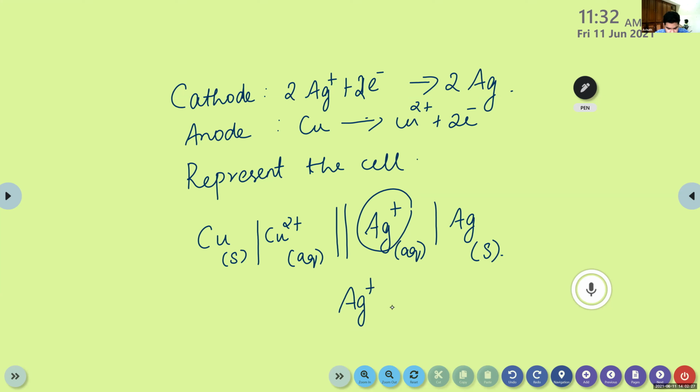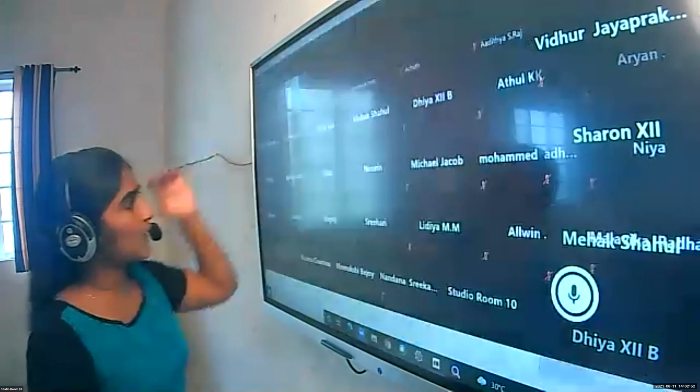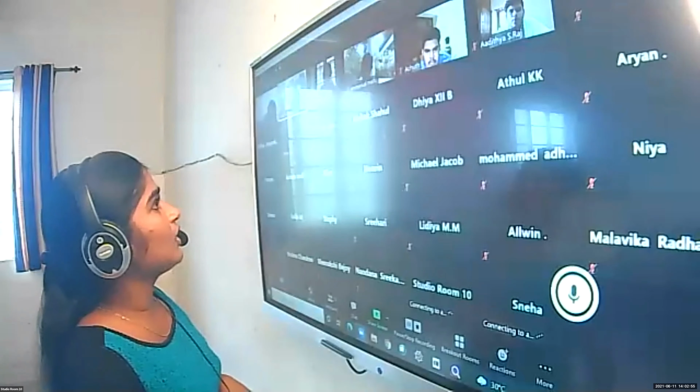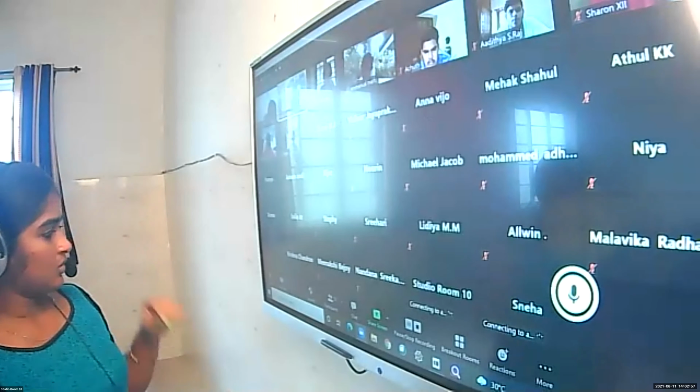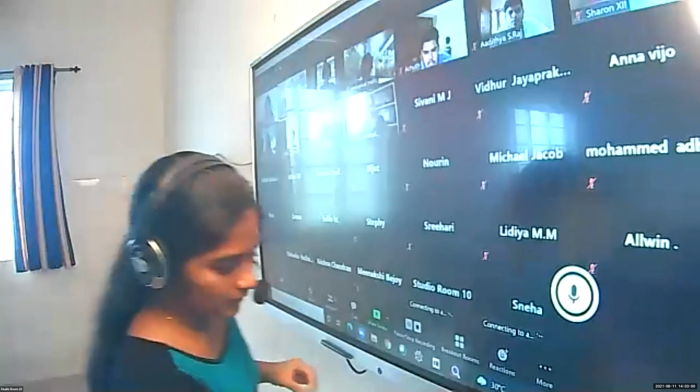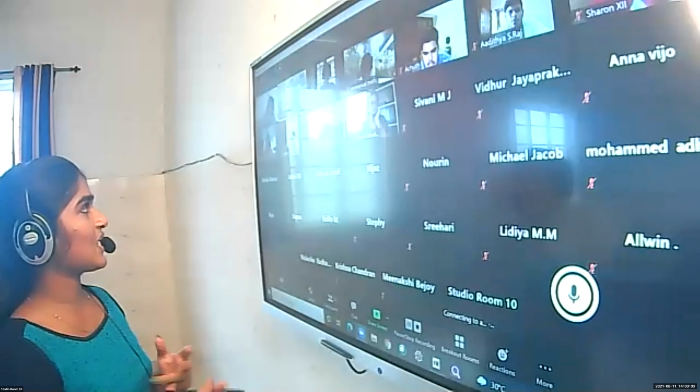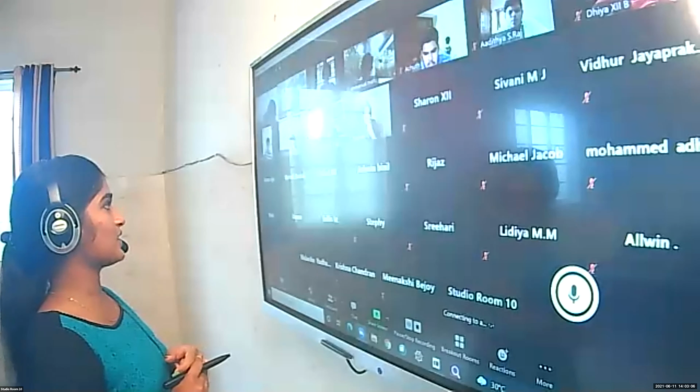Yes. Ag plus requires 1 electron and another Ag plus requires 1 electron. Only need to mention 1. Okay, clear? Achyut, this is clear for you? Yes, ma'am. Okay, fine. So this is the method to represent a galvanic cell. Now, in the next class we can learn how to find the cell potential, then electrode potential, etc. Now it's the time to wind up, right? So we have learned electrode potential, standard electrode potential, and how to represent a galvanic cell.